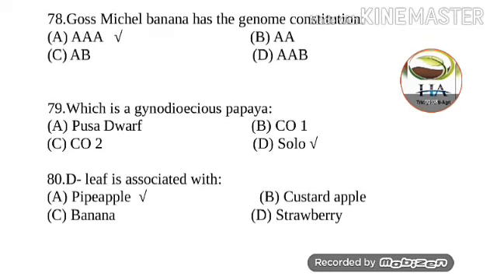Next question is, which is a gynodioecious papaya? Options are Pusa Dwarf, CO1, CO2 and Solo. Here you can use a formula to learn the gynodioecious varieties of papaya. That one is DMC TSS, which means Pusa Delicious, Pusa Majesty, Coorg Honey Dew, Sunrise Solo, CO3 and CO1. So here the answer of this question is Solo. Which one is the gynodioecious papaya?